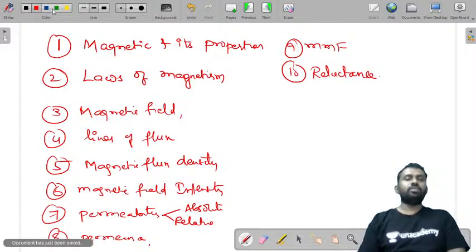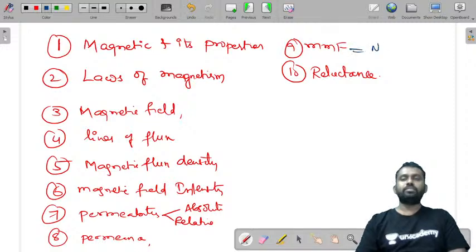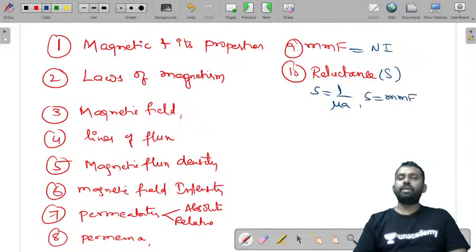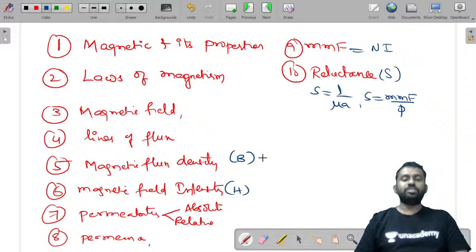With this knowledge you can understand the rest of the part of magnetic circuits. Magnetic flux density B, magnetic field intensity H. Units are Weber per meter square or Tesla, and H units are ampere turn per meter. Absolute permeability, Henry per meter. Relative permeability has no units.